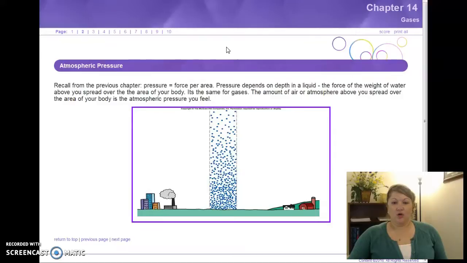So if you recall, pressure is force over area. Pressure depends on depth in a liquid, right? Because the force is the weight of the liquid above you. Well, atmospheric pressure is not that different. It's the weight of the air above you, as given in the dramatic picture here.